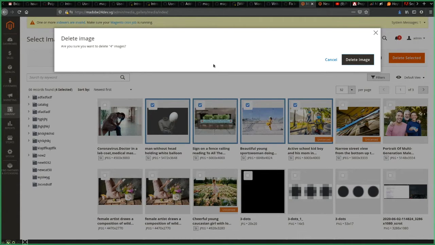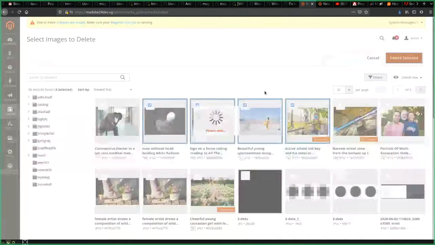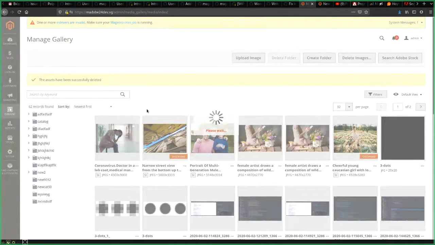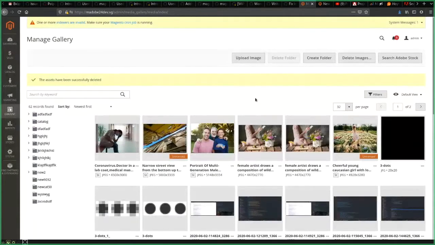It also displays a warning asking whether you really want to delete. And when you click delete, it says that the assets have been successfully deleted. And yeah, probably that's it for mass action mode.